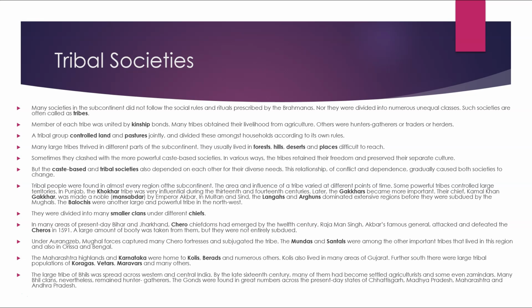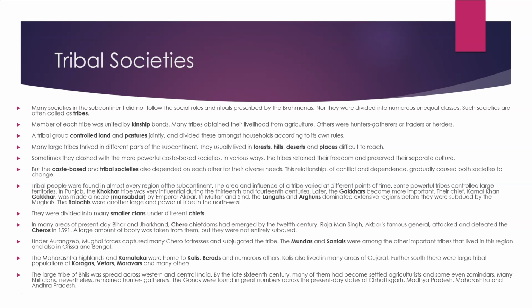Many large tribes thrived in different parts of the subcontinent. They usually lived in forests, hills, deserts, places difficult to reach. Sometimes they clashed with the more powerful caste-based societies. In various ways, the tribes retained their freedom and preserved their separate culture. But the caste-based and tribal societies also depended on each other for their diverse needs. The relationship of conflict and dependence gradually caused both societies to change.